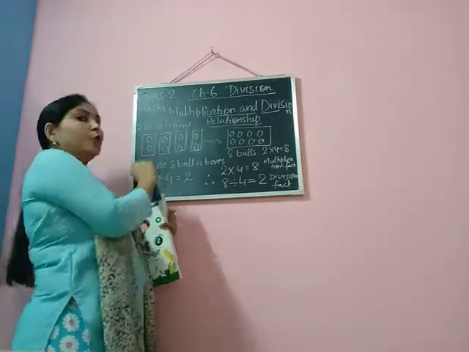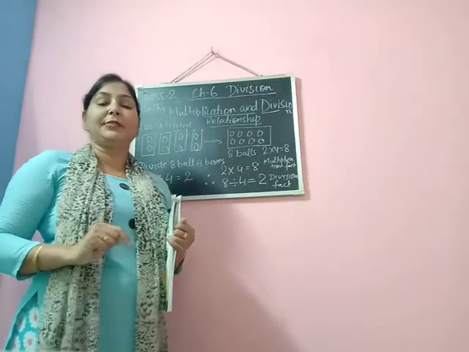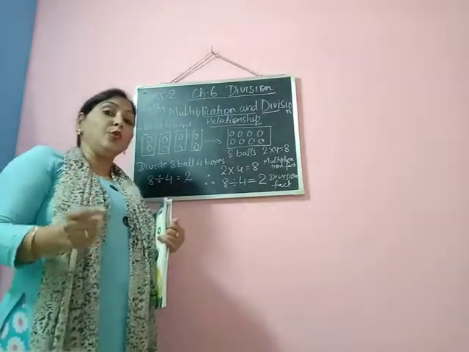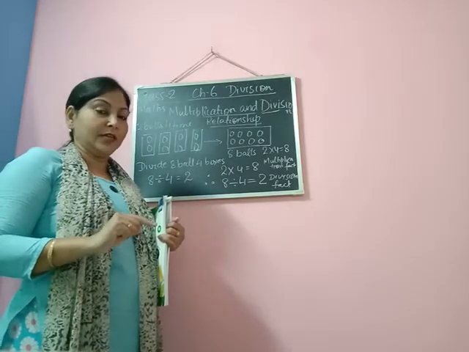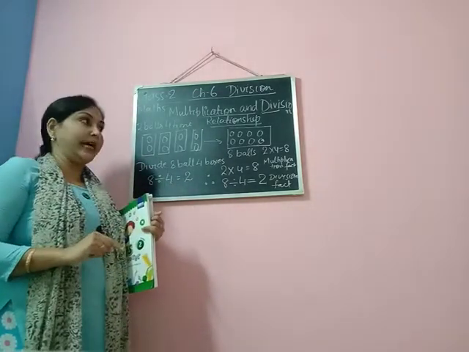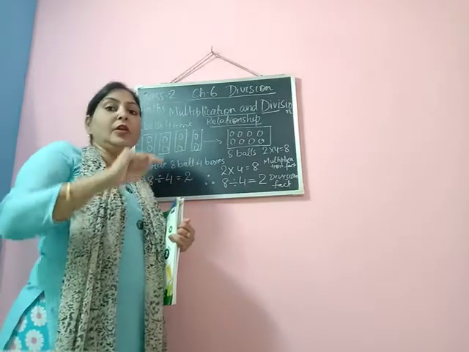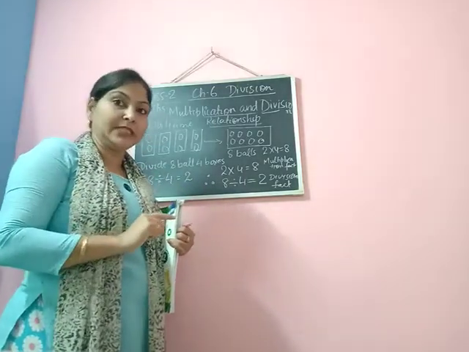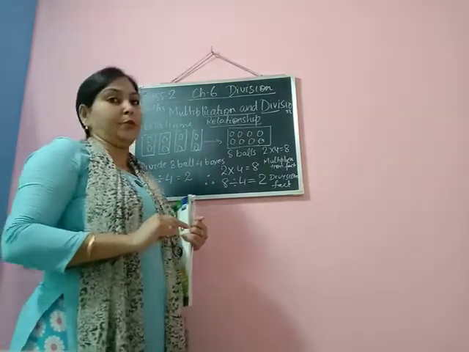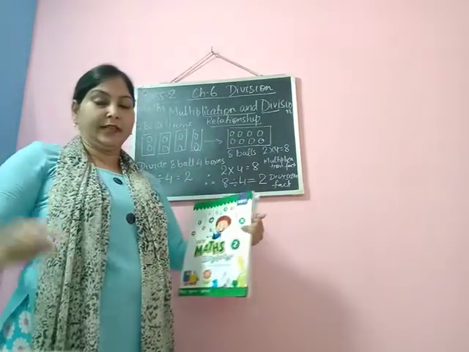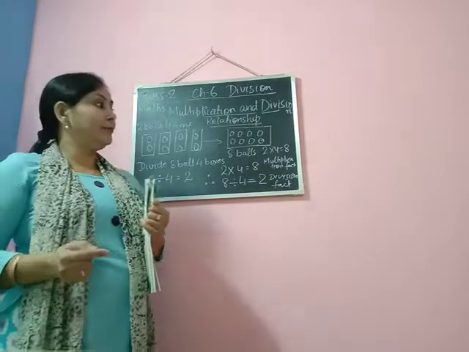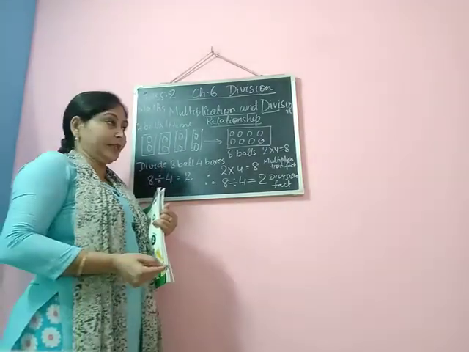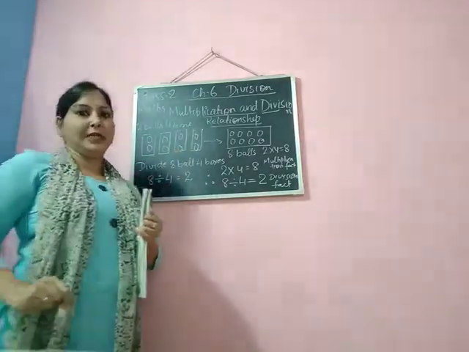So here 2 is repeating how many times? 2 is repeating 4 times. So 2 balls 4 times, because there are 4 boxes, is equal to how many total balls? It is 8 balls. So if we count together all the balls of 4 boxes, then it becomes 8 balls, right? So this is the concept of multiplication.